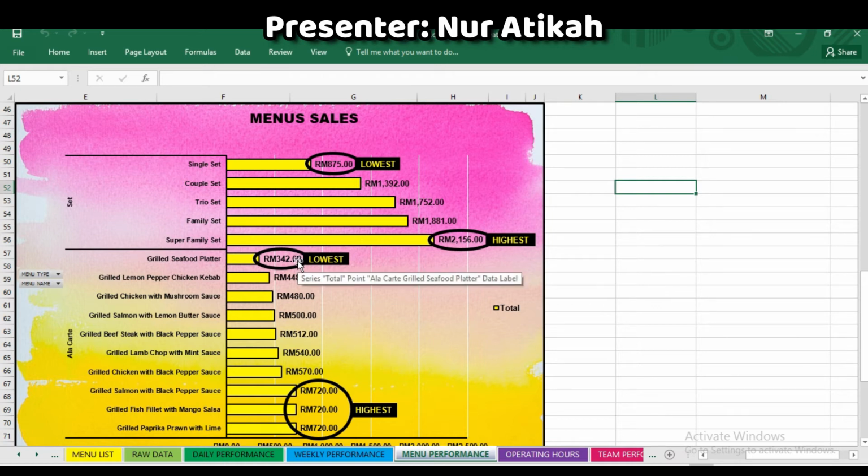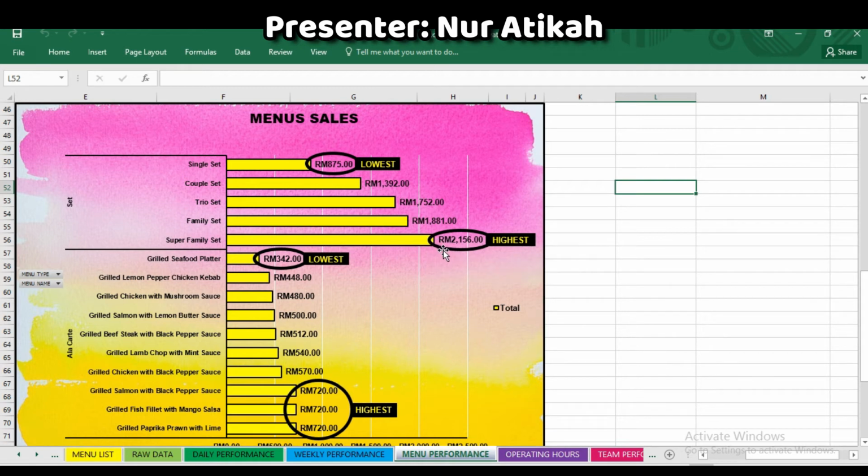It appears that the Super Family Set has the highest sale, which is 2,156 ringgit, while the lowest for the set menus is the single set, which is 875 ringgit. The Super Family Set is suitable to be served to a large number of persons.